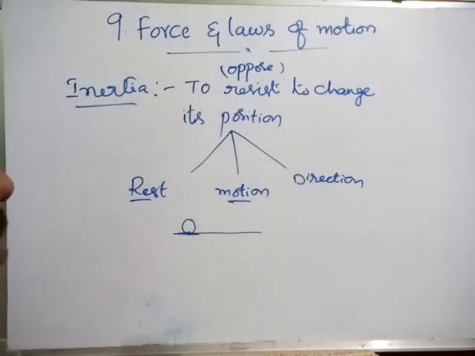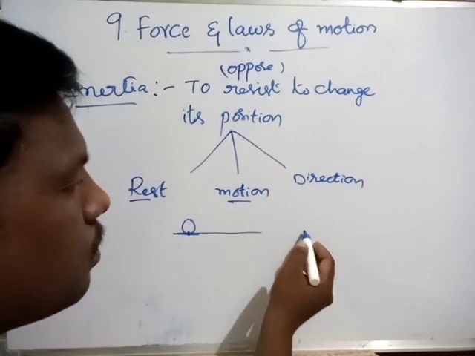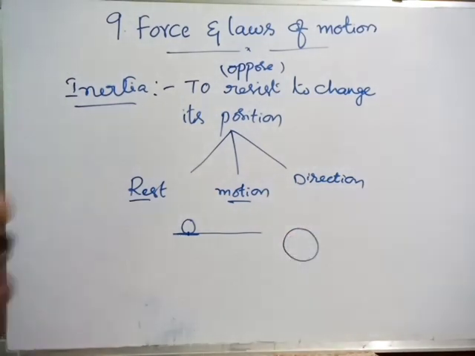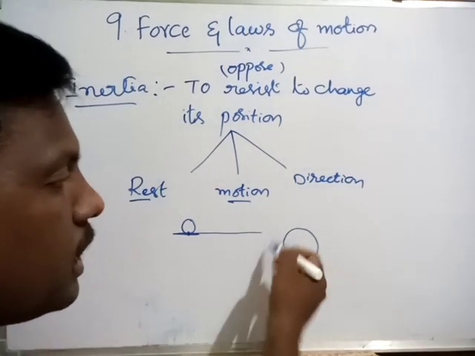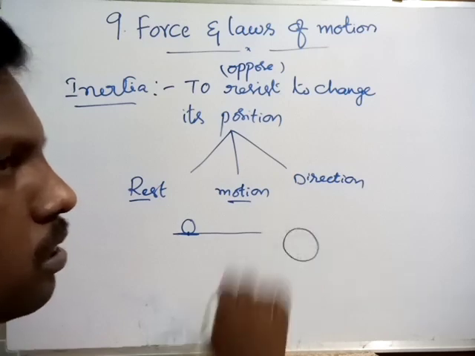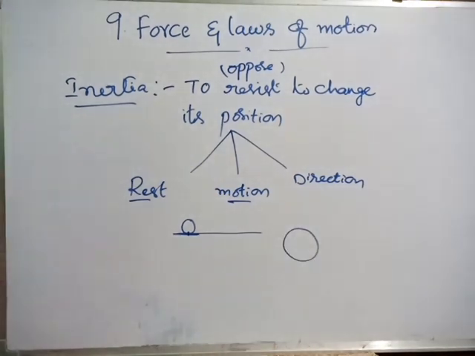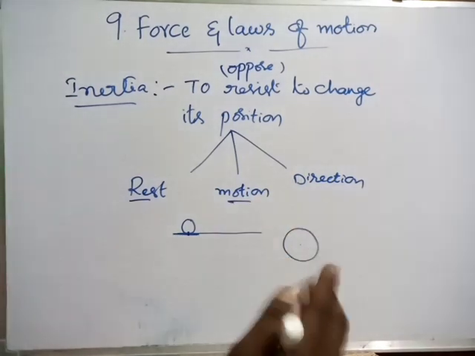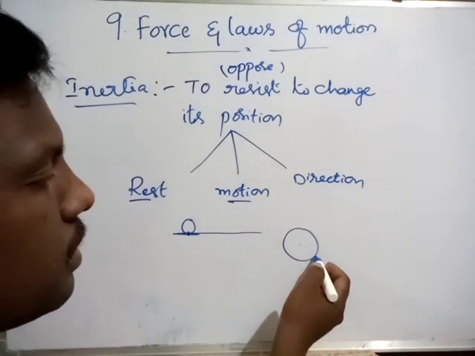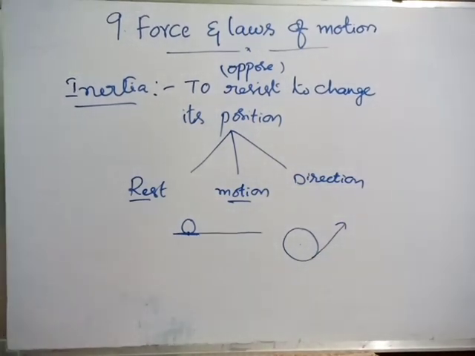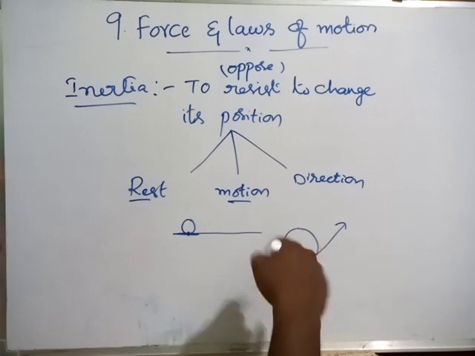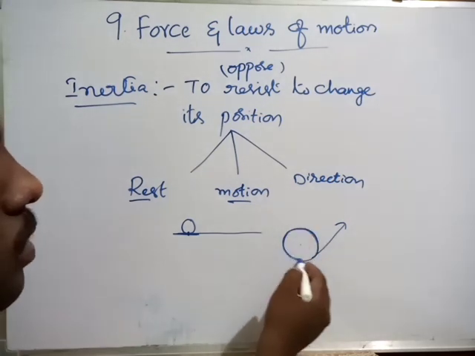The same is true for direction also. A ceiling fan is the best example. It is in circular motion, it rotates, so the direction of the wings is always circular. If by chance one of the wings is detached, then what will be its direction? Tangential, you know very well. Until then it always tries to stay in circular motion, in that particular direction only.